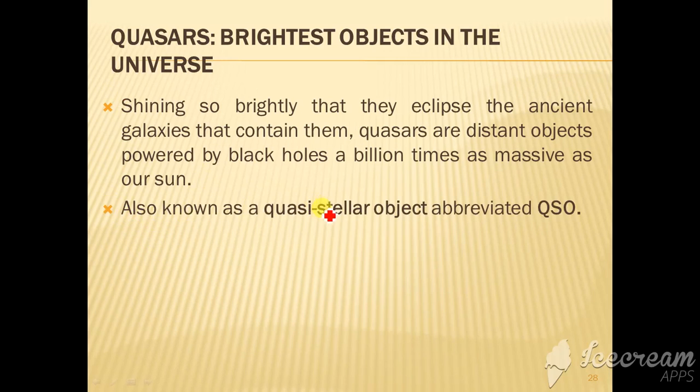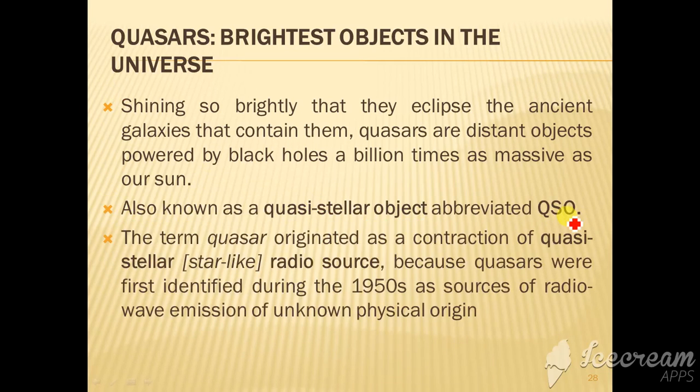They are also known as quasi-stellar objects, QSO. Quasar means quasi-stellar, star-like objects. The term quasar originated as a contraction of quasi-stellar radio source, because quasars were first identified during the 1950s as sources of radio wave emission of unknown physical origin.